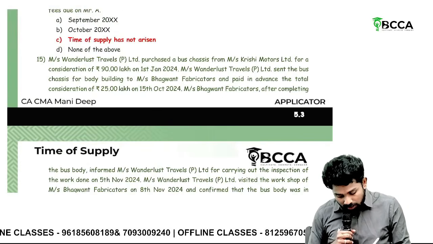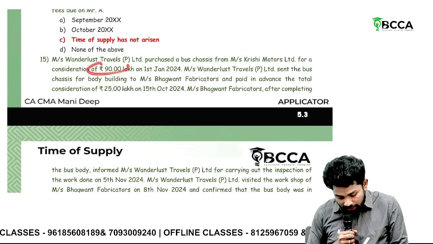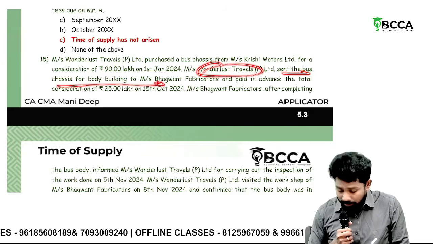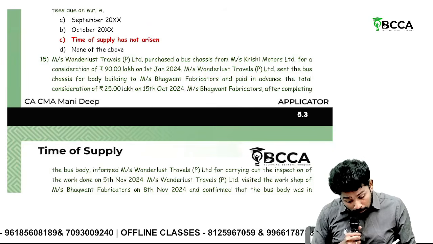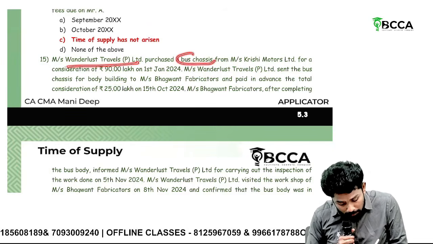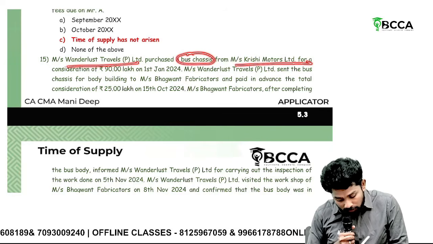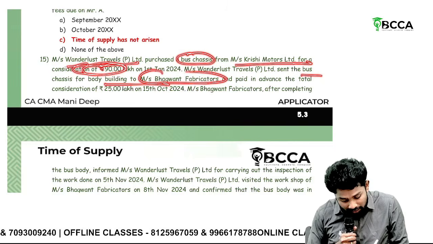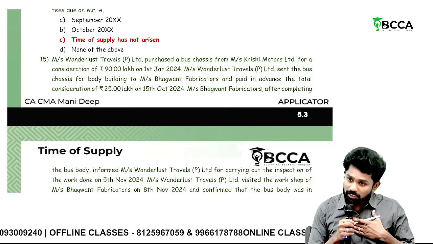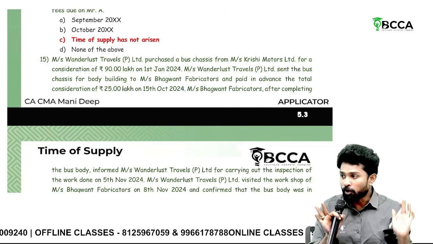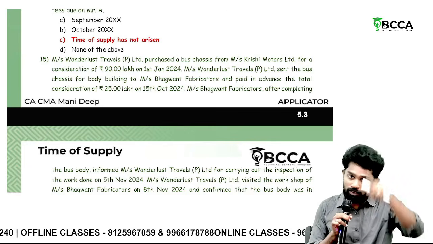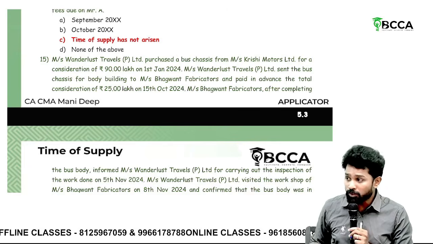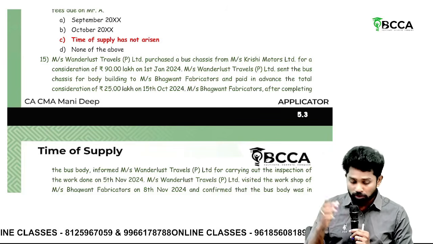Then Wanderlust Travels has purchased a bus chassis for a consideration of 90 lakhs, and then sent the bus chassis for bus body building and paid advance. Sir, first, who purchased the bus? Wanderlust purchased a bus chassis from Krish Motors for consideration of 90 lakhs. And then sent the bus for body building to Bhagavati Fabricators. So I purchased a bus chassis and then sent to you for bus body building. Supply of goods or supply of service? Service. Already discussed in the MCQ. When the bus chassis is also provided by Bhagavati only, then goods. Here chassis I purchased, so it is only supply of service.